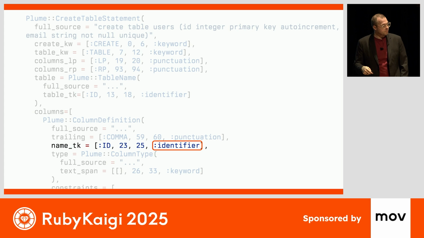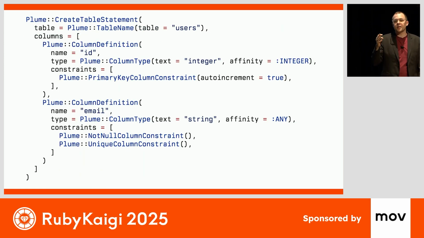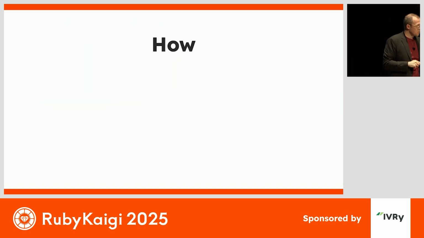to extract the value. In order to use these offsets, every single node includes a reference to the full SQL source string that was passed into the parser. And that is what allows us to lazily produce the values that are needed. So what happens in an IRB console, for example, if I just look at the node, it's going to access it, and at that moment it goes and lazily grabs all of these values to say, okay, what is the table name, what is the column name, the column type text. But in reality, you could write your tools on top of this, and if you didn't need any of that stuff and you didn't ask for it, none of those objects would be allocated.